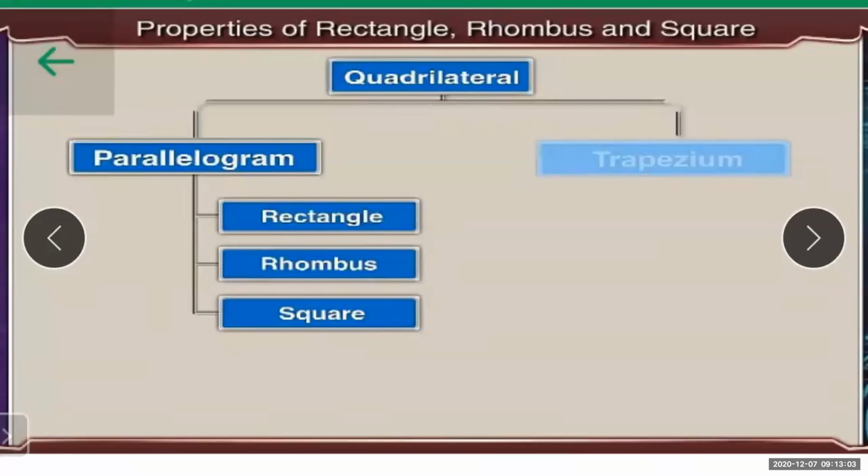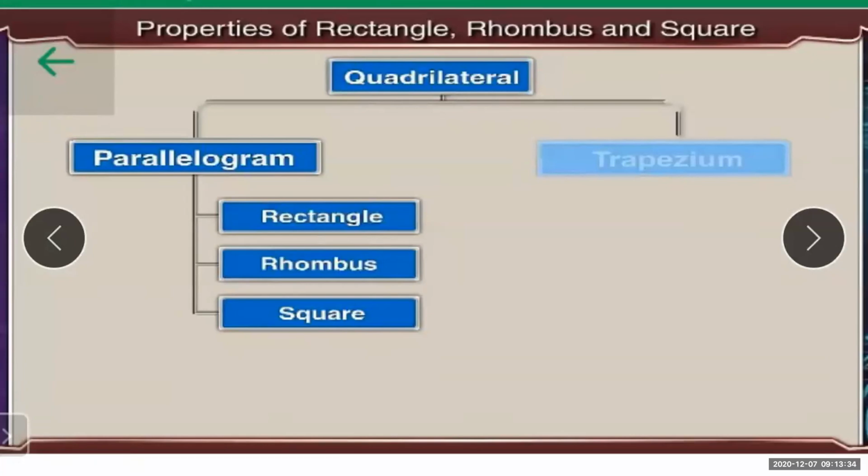And for a rectangle or a square, all of you know that all the sides are congruent or equal. This property you have studied, I know, but how are you going to apply it while solving sums or proving any type of question asked in the exam? So let's start the properties.